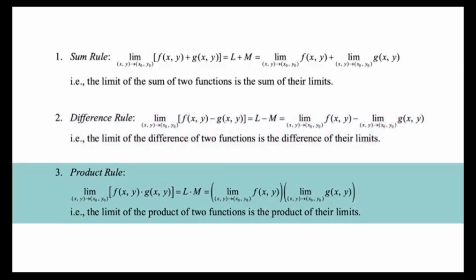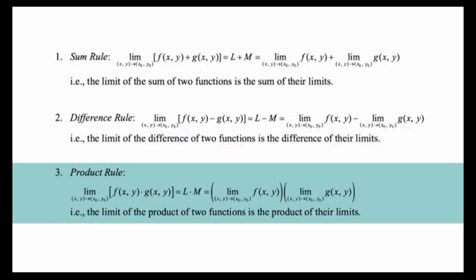Product rule. The limit as (x, y) approaches (x0, y0) of f(x, y) times g(x, y) is equal to L times M, which is equal to the limit of f(x, y) times the limit of g(x, y).